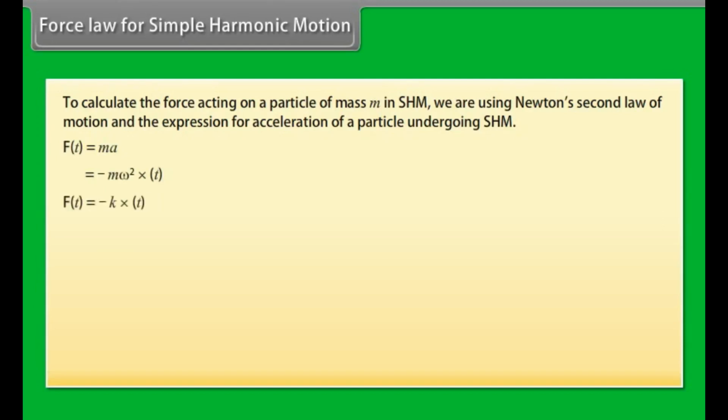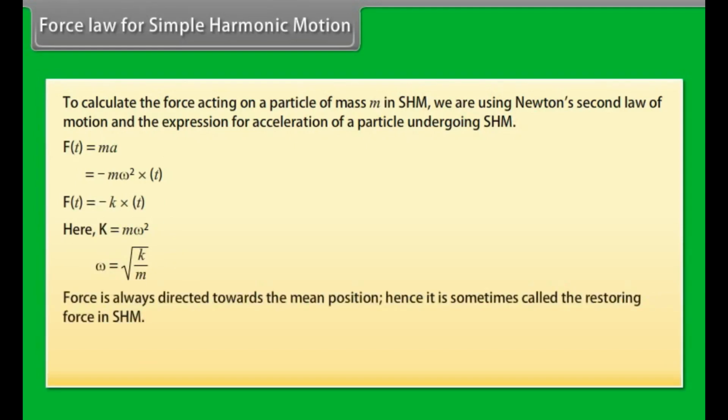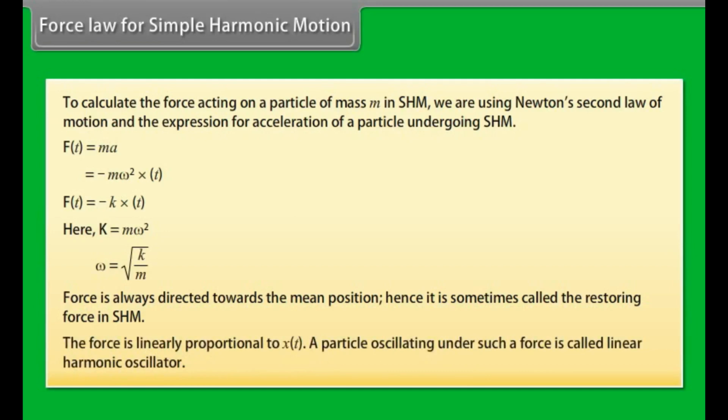F(t) is equal to minus k into x(t). Here, k is equal to m omega square. Omega is equal to under root k upon m. Force is always directed towards the mean position. Hence, it is sometimes called the restoring force in simple harmonic motion. The force is linearly proportional to x(t). A particle oscillating under such a force is called a linear harmonic oscillator.